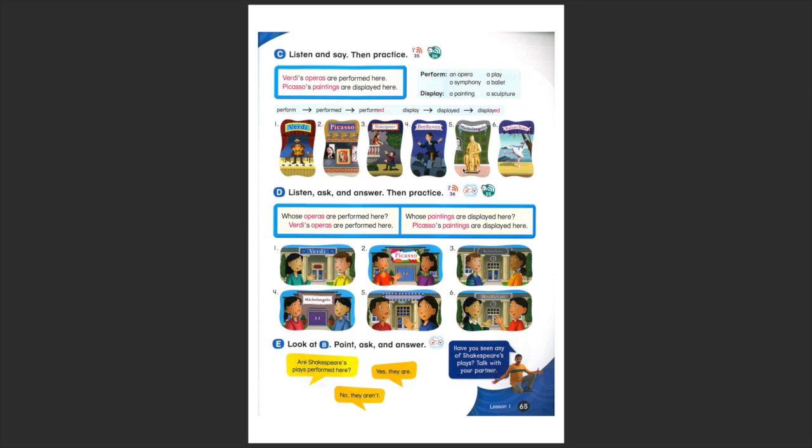Michelangelo was doing a sculpture, so displayed. Whose sculptures are displayed here? Very good. Shakespeare was writing plays, okay? So whose plays are performed here? And finally, Beethoven was composing symphonies. So we say, whose symphonies are performed here? Okay? Now let's do the activities to practice these expressions.